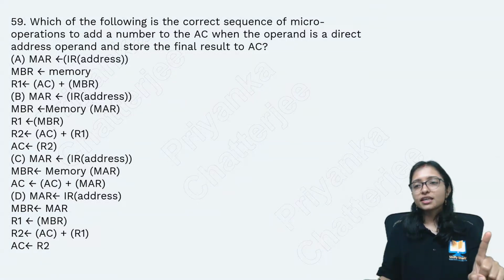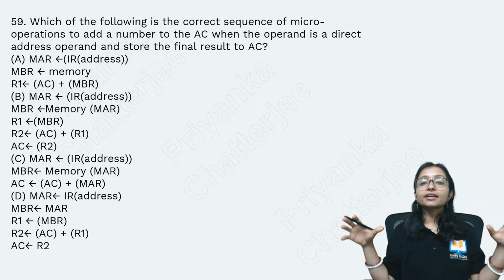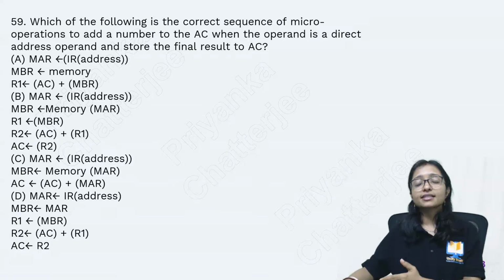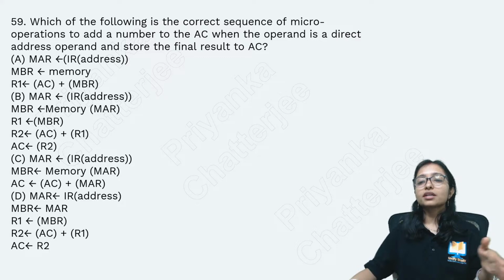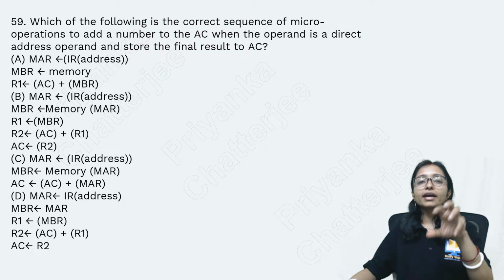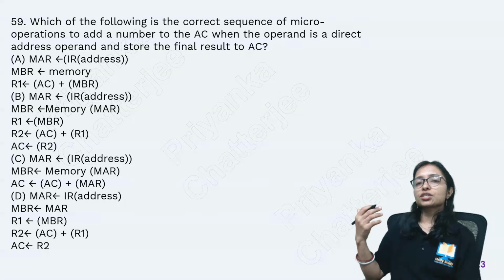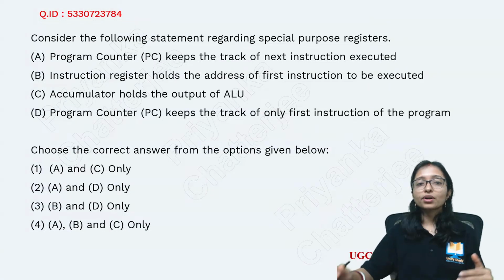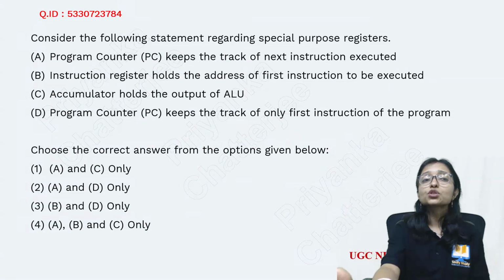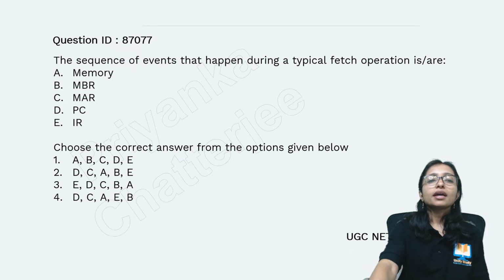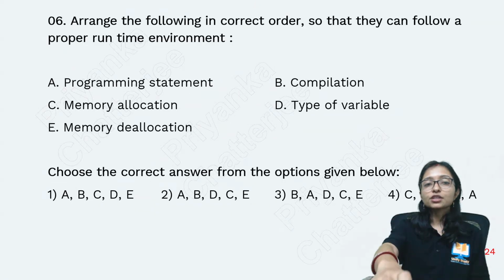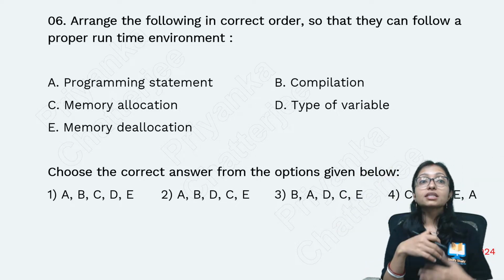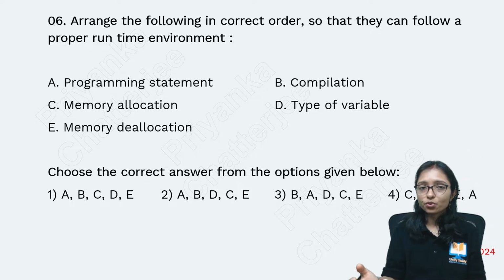This is not only a UGC NET question, guys. Here I have collected all these questions from different exams, UGC NET and different SET exams that were conducted in 2023 and 2024. From there only I have collected these current types of questions. Here you can see this is also another question on program counter. Here you have to find which one is correct according to this one. Here this is also a sequence you already did. What is happening here? They are asking what is the correct way when you are running the program.